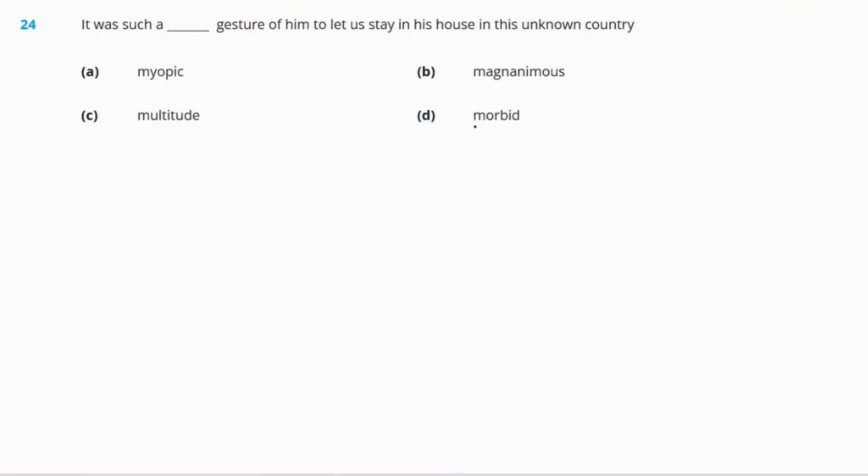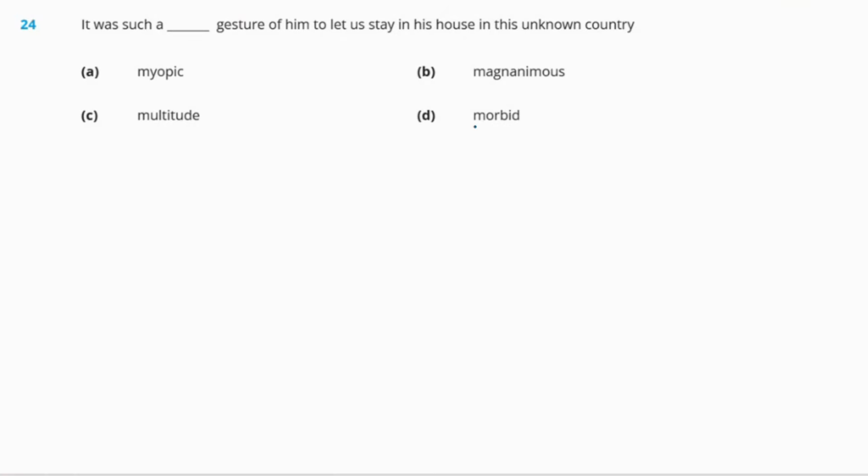Question 24. It was such a dash gesture of him to let us stay in his house in this unknown country. Okay, options are A, myopic, B, magnanimous, C, multitude, and D, morbid. So let us see the meaning of all of these words. So first of all, myopic means nearsightedness. Okay, nearsightedness. Next word is magnanimous, which means kind and generous. Okay. Next is multitude, which means a large number of people. And the last word is morbid, which means showing interest in unpleasant things.